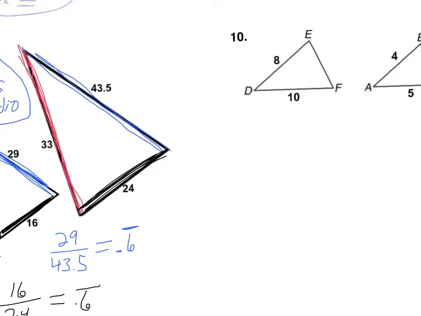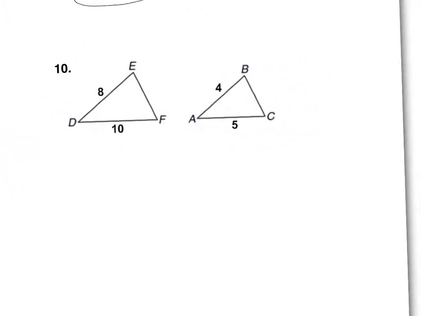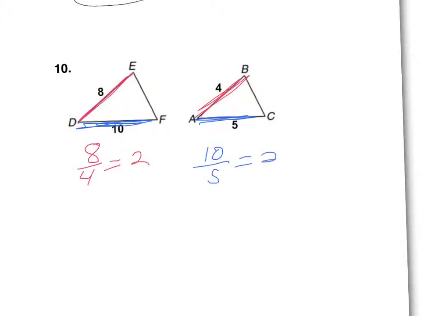Alright, let's do number 10. Okay, so same kind of thing. Let's compare 8 to 4. You can see that those match up. So 8 over 4, that just equals 2 when you divide it. How about 10 and 5? 10 over 5, that also equals 2.